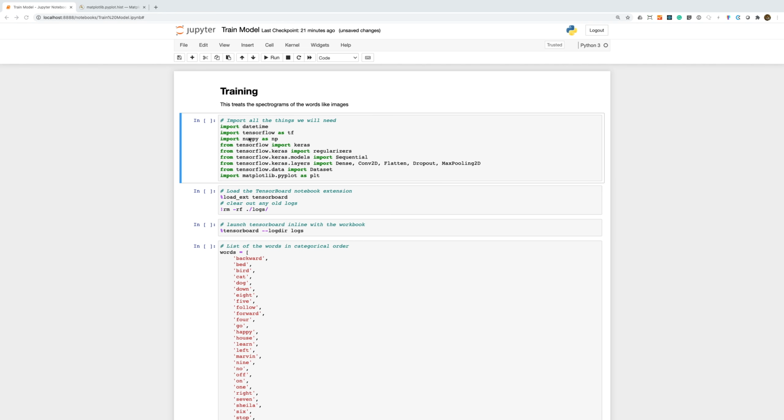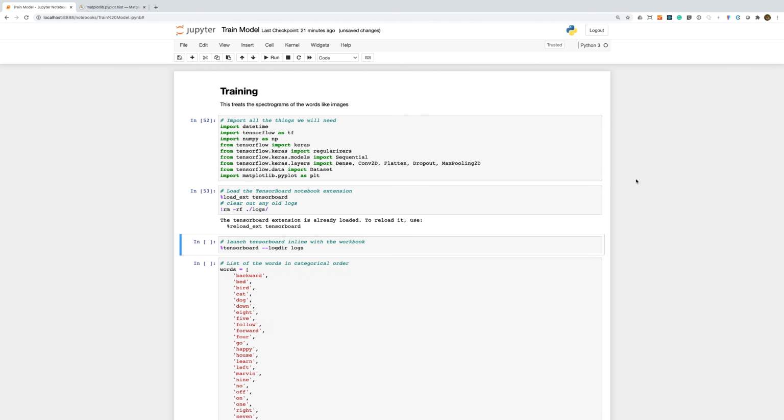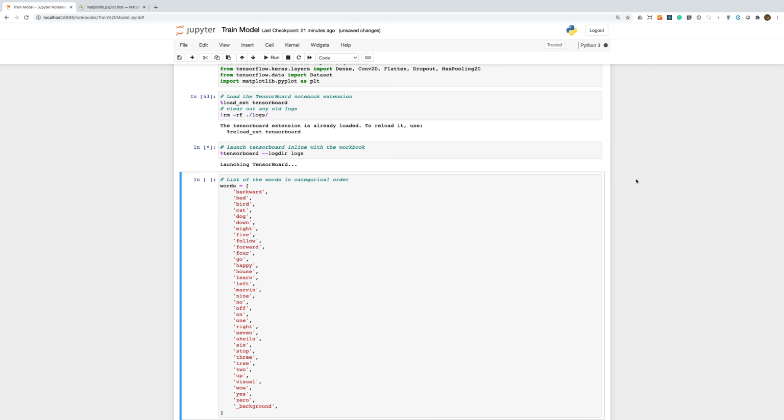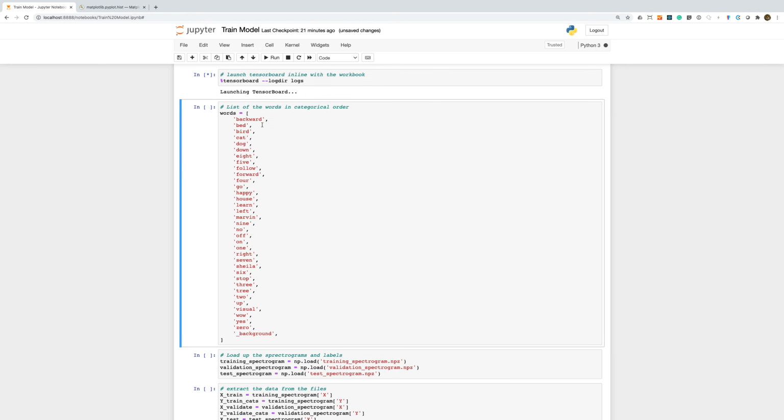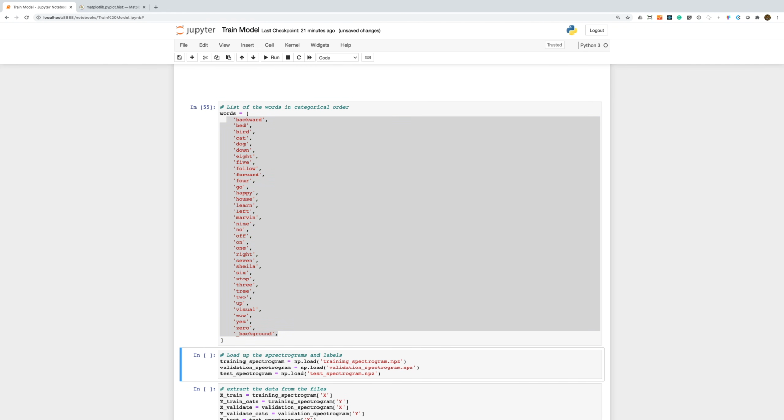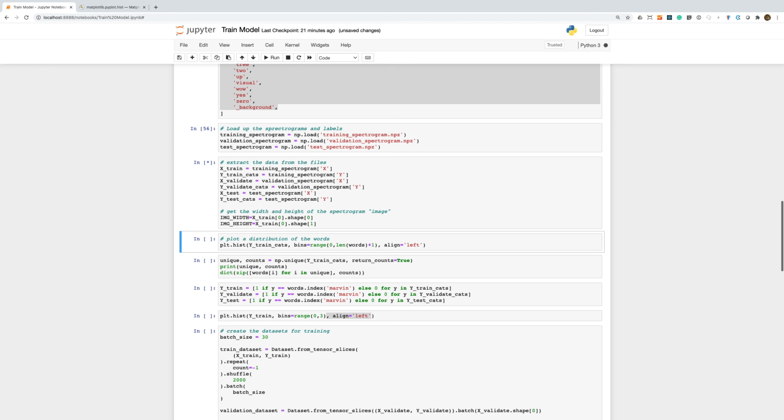I've created another Jupyter Notebook for training our model. Once again, we have to pull in the imports we need. We also set up TensorBoard so that we can visualize the training of our model. We've got our list of words. It's important that this is in the same order as in the training workbook. And we have the code to load up our training data.